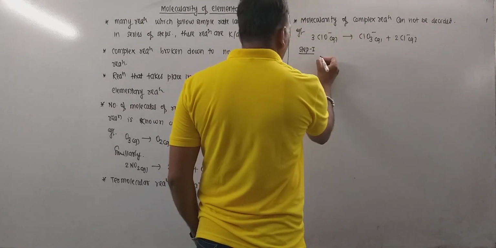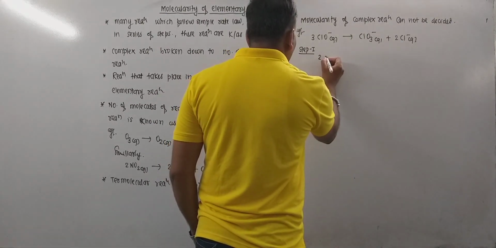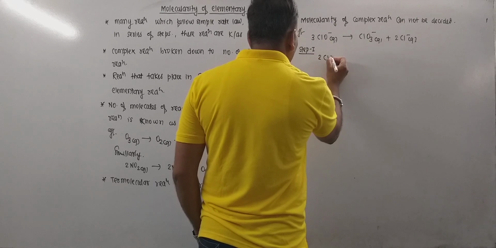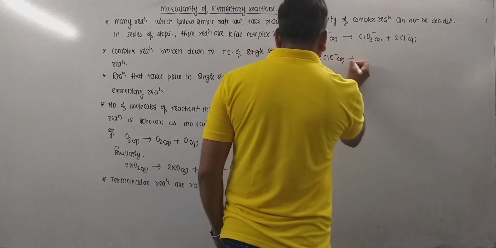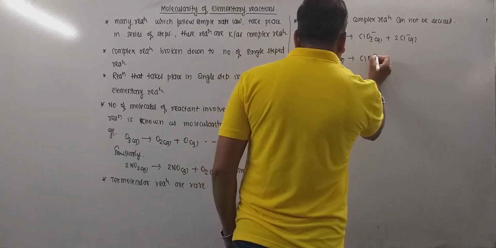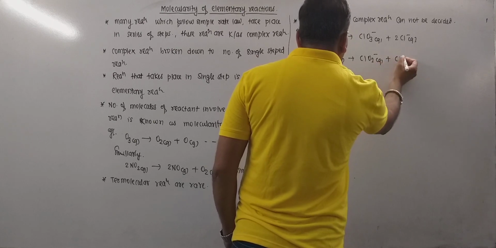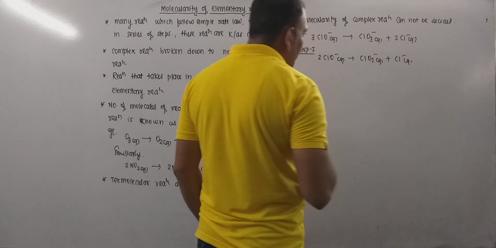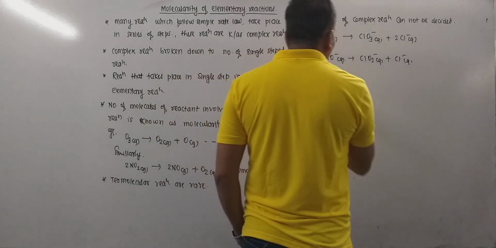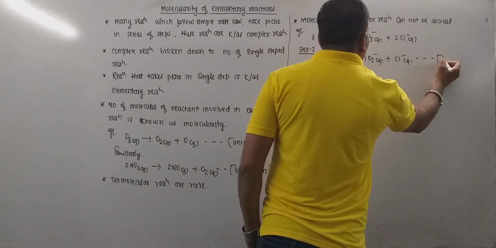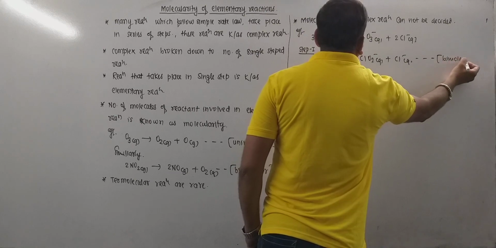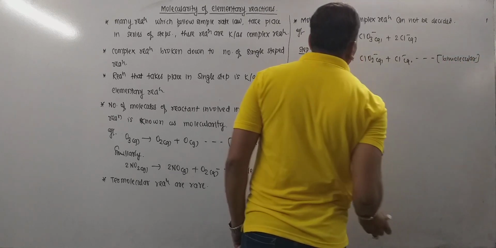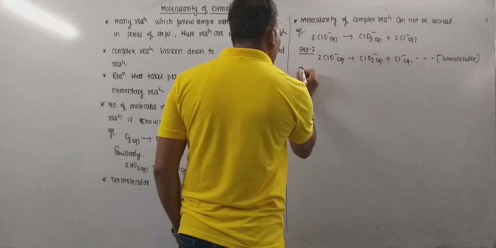Now what happens? Let's see. In step number 1, one can say that twice of ClO minus aqueous gives ClO2 minus aqueous plus Cl minus aqueous. Now there are two molecules of reactant involved in this, thus this is bimolecular. I mean, step number 1 has molecularity equal to 2.